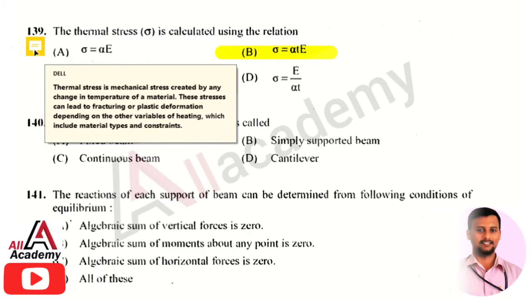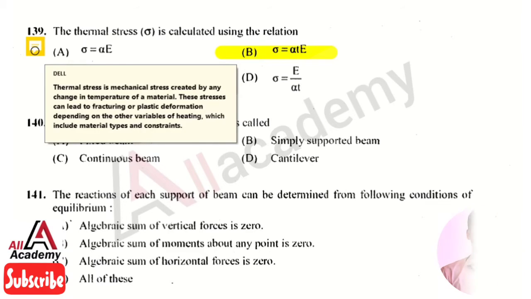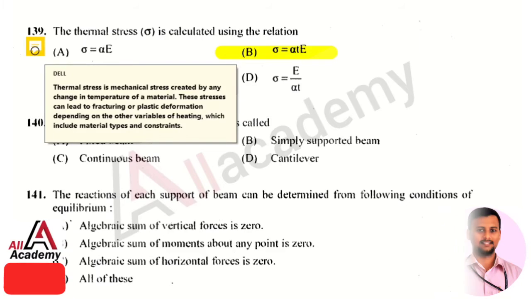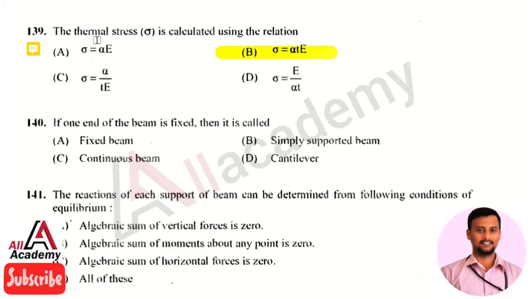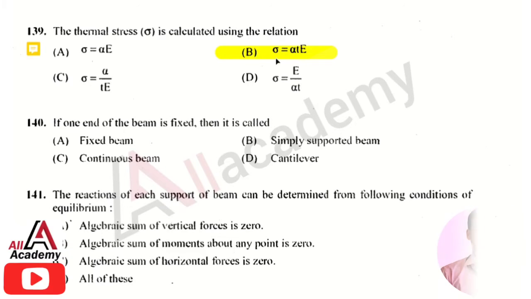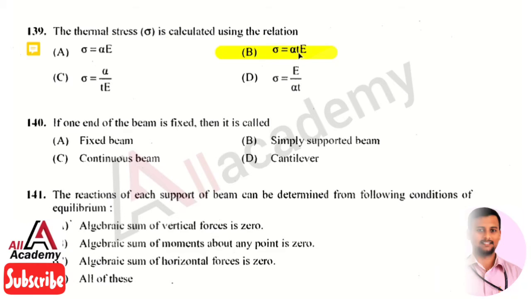So what is this thermal stress? Thermal stress in mechanical engineering is created by any change in the temperature of a material. These stresses can lead to fracture or plastic deformation depending on other variables of heating, which include the material type and constraints. So the thermal stresses which lead to the failure of a material are calculated by using the relation sigma equals alpha into T into E.